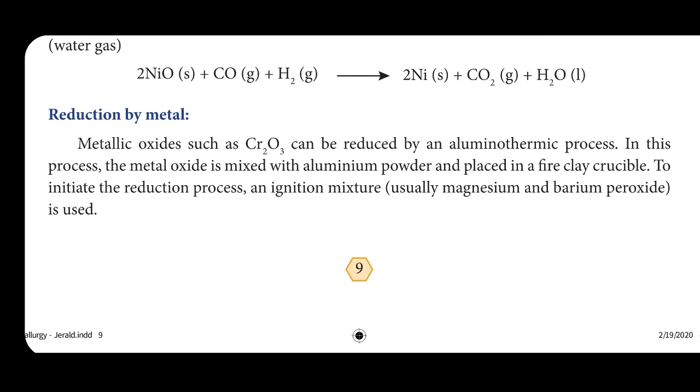Next heading, reduction by metal. Under the reduction of metal oxide heading, we are learning so many different headings like smelting, reduction by carbon, reduction by hydrogen. Next heading, reduction by metal. Metal oxides such as Cr2O3 can be reduced by the aluminothermic process.